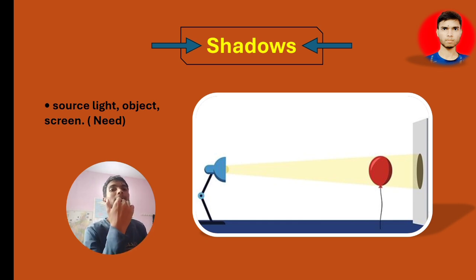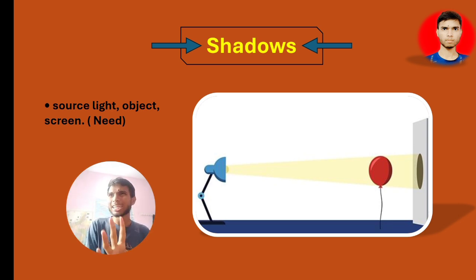It is blocking the light. That's why there is a shadow. And here, if there is no light, then there will not be any kind of shadow. If there is a light which is falling on the opaque object, then the opaque object will form a shadow. Always remember, the color of a shadow will be black. And always remember, to form any kind of shadow, you should have an opaque object.